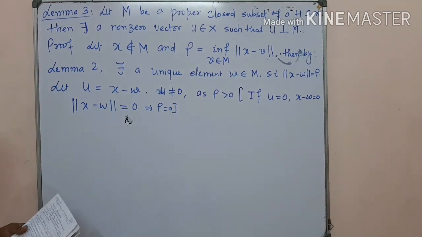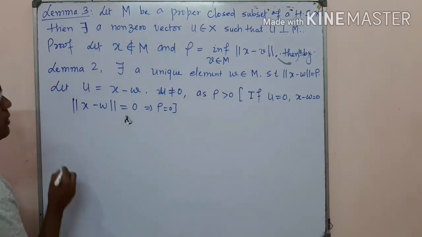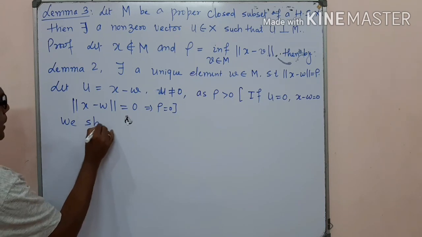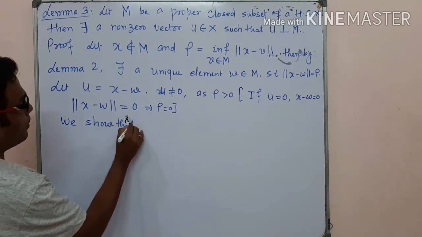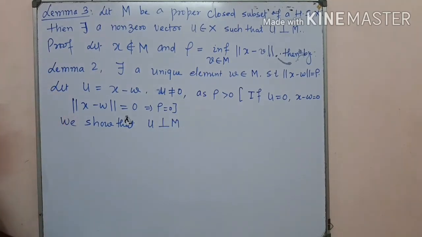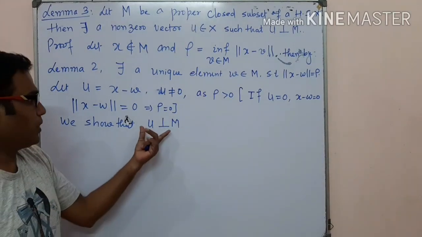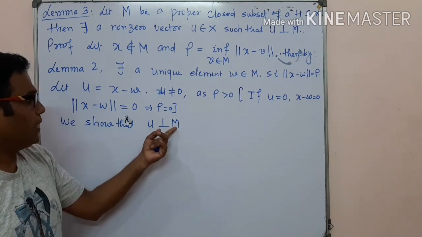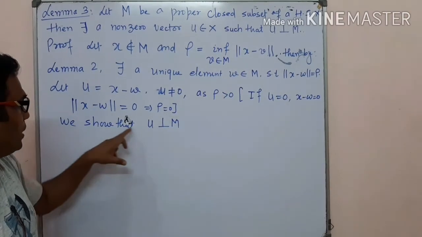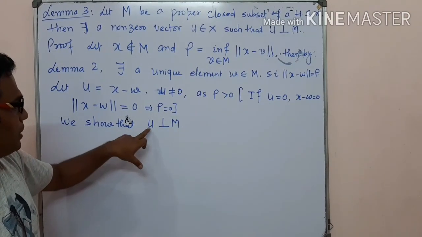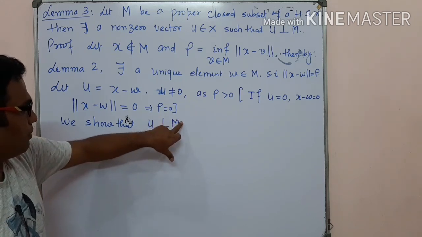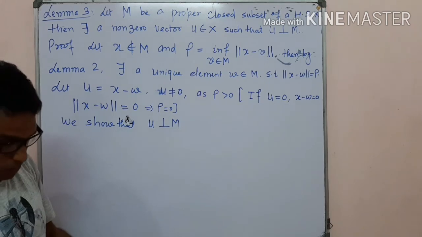So here we consider rho is greater than 0. Now we show that u is perpendicular to M. So it is enough to prove that the inner product of u comma any element of M is equal to 0, by the definition of the perpendicular condition. That means we take the inner product of u and an element of M, then it is equal to 0.